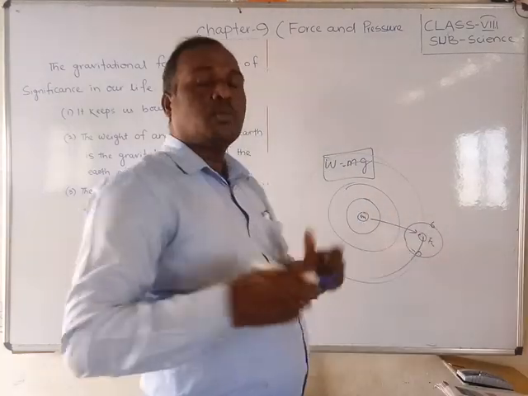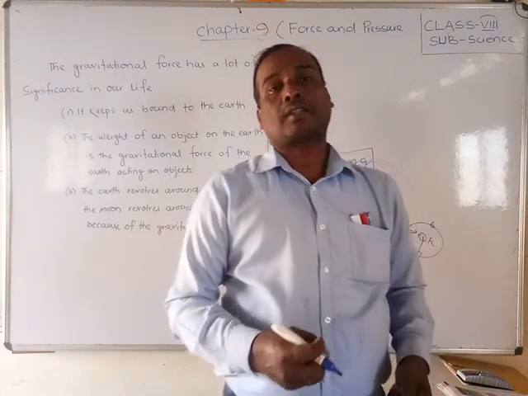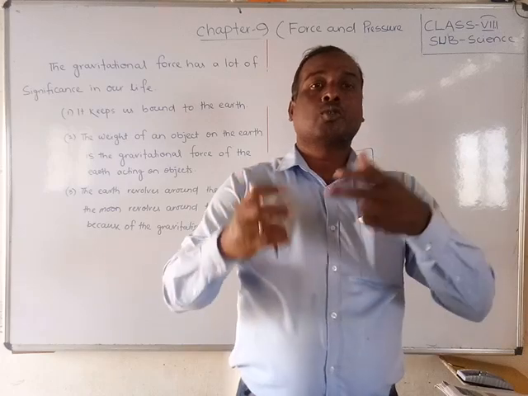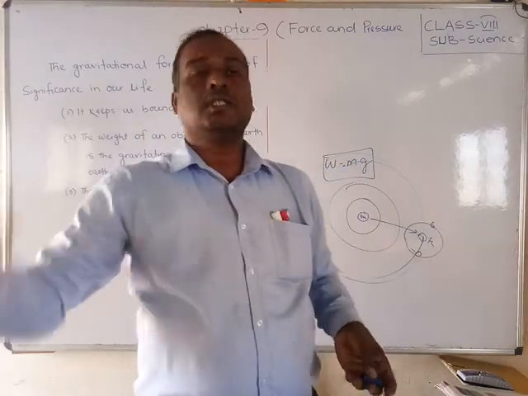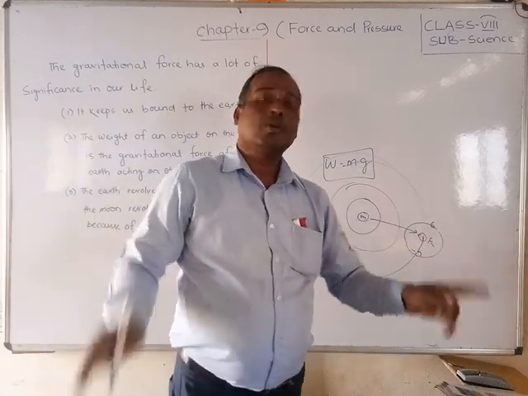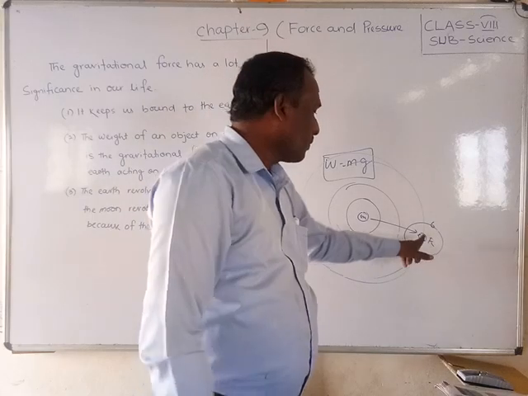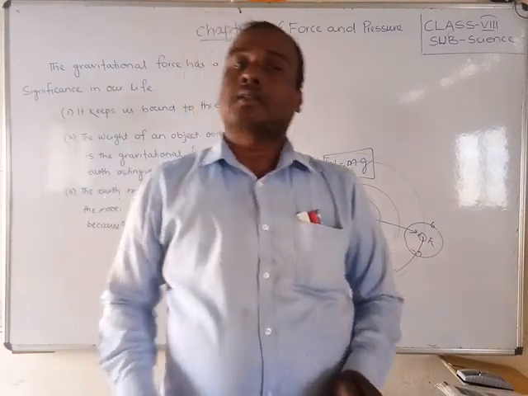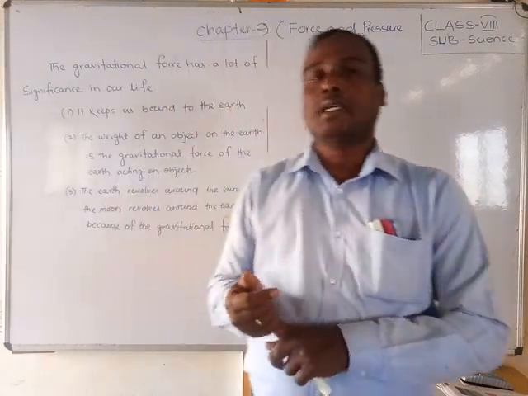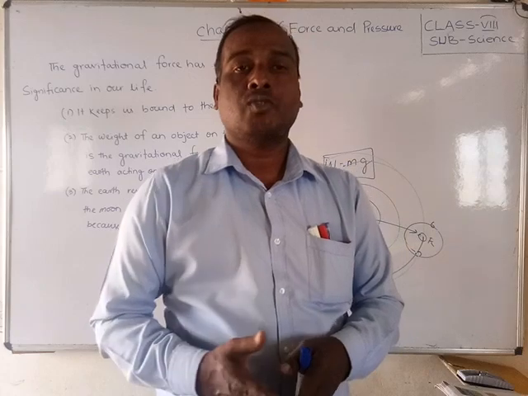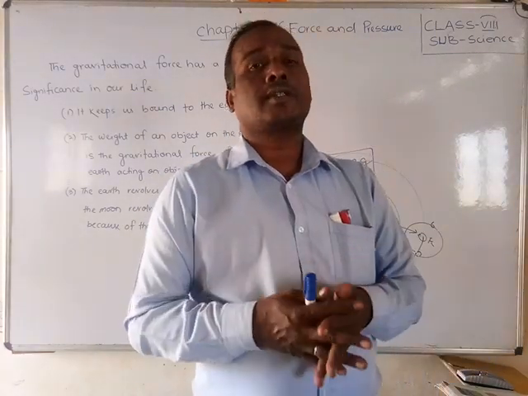Both are having gravitational force. The moon has gravitational force, the earth also has gravitational force. Due to the opposite forces, it is revolving at a constant distance. If there is no gravitational force of the earth or the moon, either one, then the other body will come and hit the earth. So these are about gravitational force. These are specially electrostatic force, gravitational force, and magnetic force. These are specially non-contact forces.